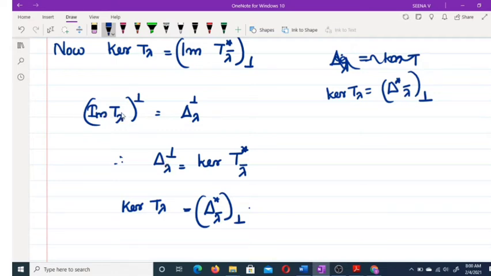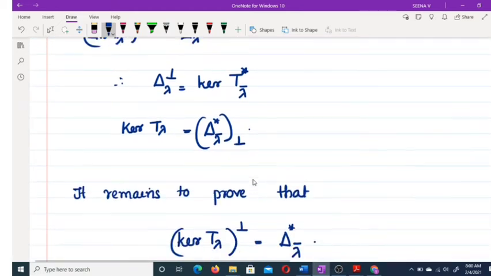Image of T star. Okay, so kernel T lambda equal to delta star lambda conjugate perp. Okay.